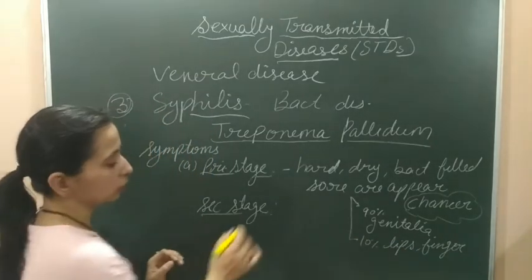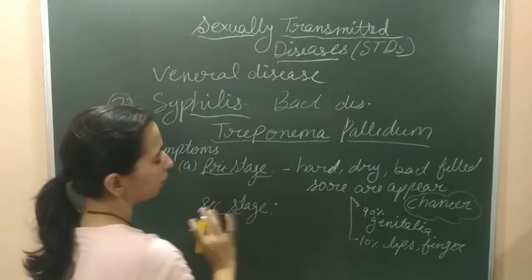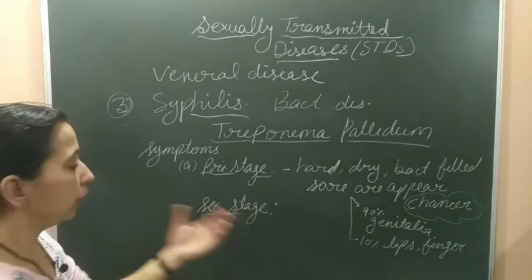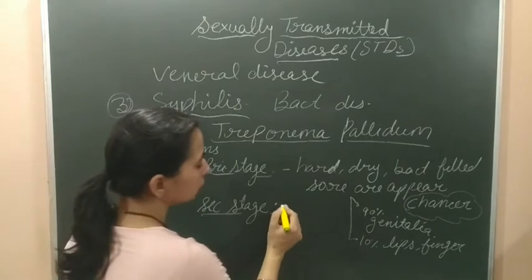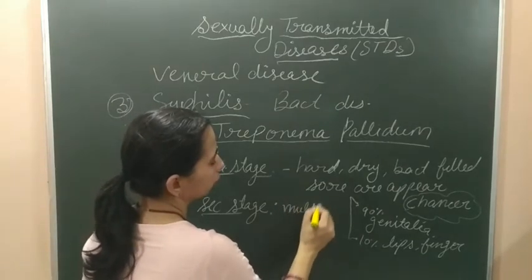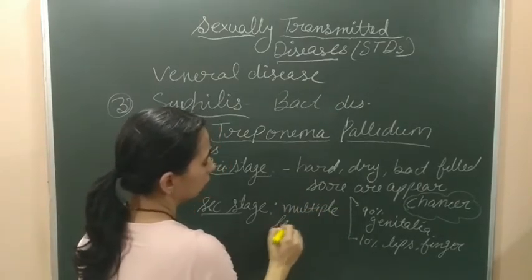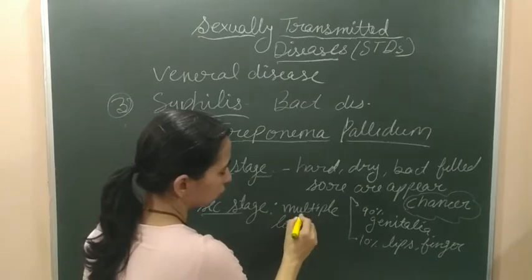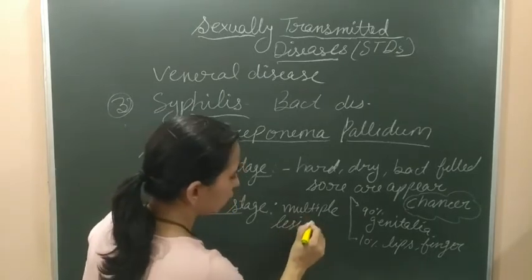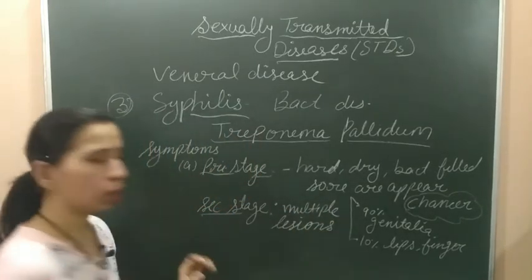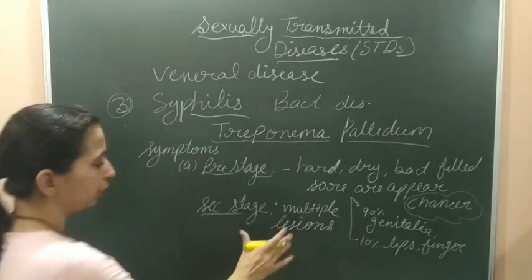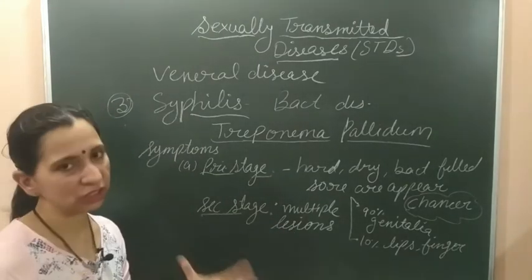In the secondary stage, when the infection spreads to other body parts, multiple lesions are seen. These multiple lesions appear on the mucous membrane of the lips, mouth, and genitalia.